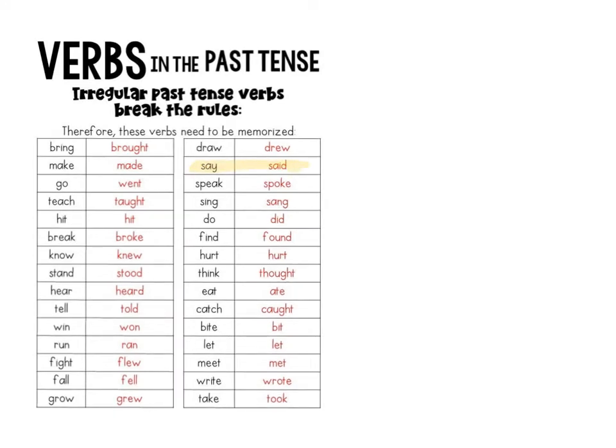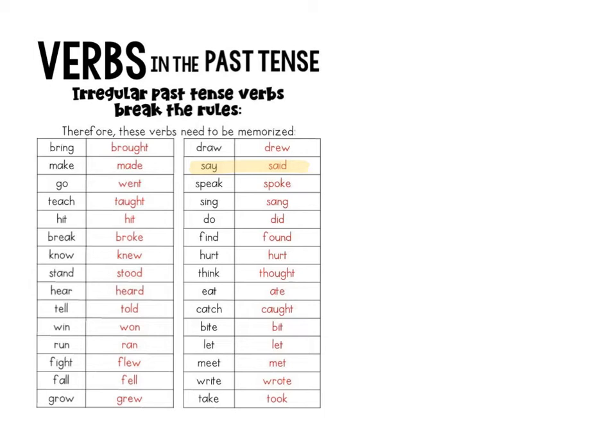Say. So if I'm saying something, I would say she says, right? That would be in the present tense. The future tense would be she will say this tomorrow. But the past tense is weird. It's different, okay? So say is the verb. Said is the past tense. I wouldn't say she sayed that yesterday, right? So if you put ed on the end and it sounds weird, it probably isn't the right way to say that verb. It may be an irregular past tense verb.